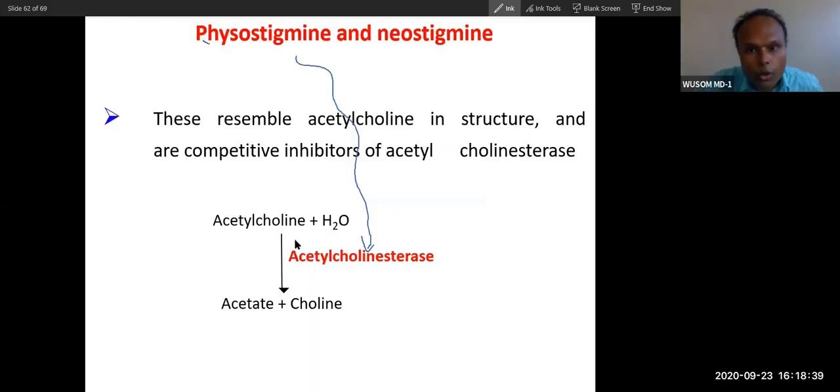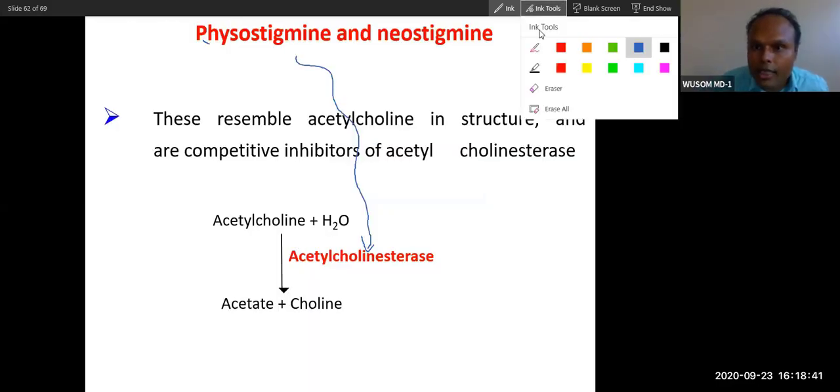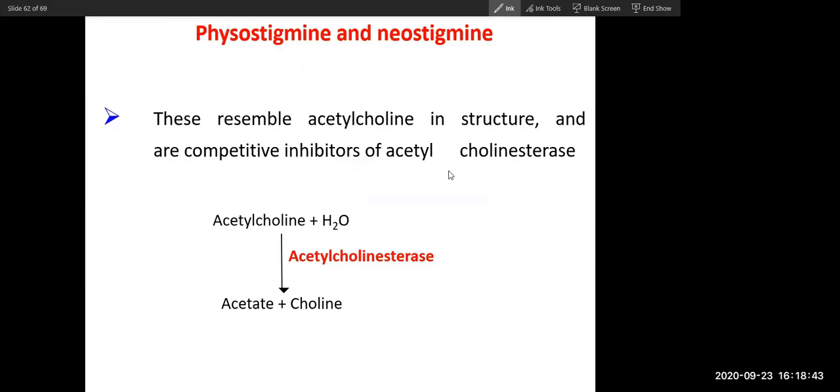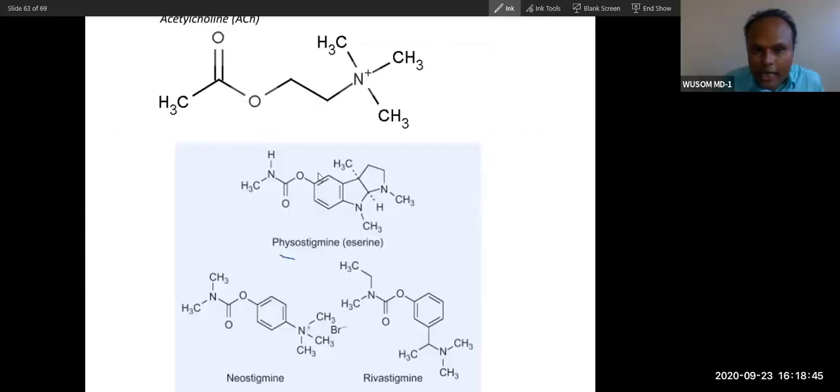No. I have to show that this is similar in structure. That is what you need to remember. How similar, that is what I am showing you. You don't need to bother about that. You don't have to memorize.